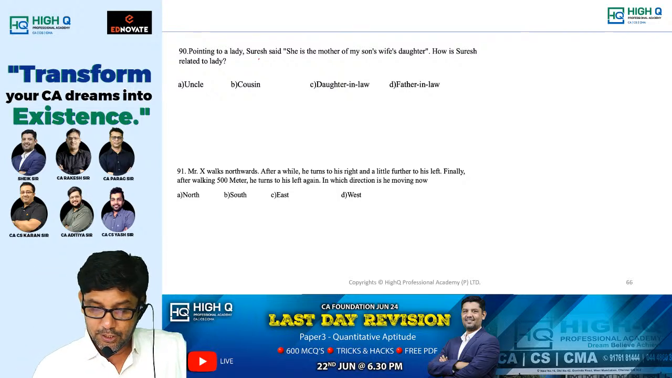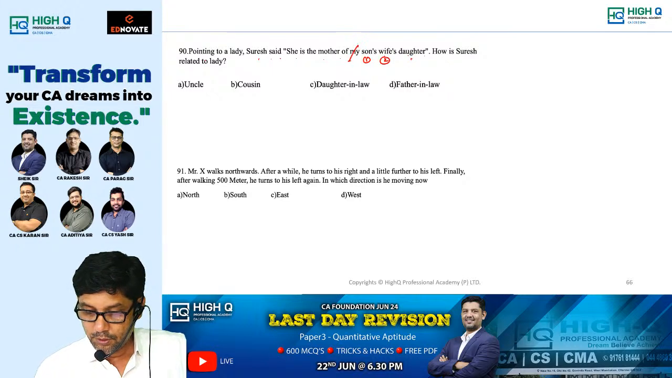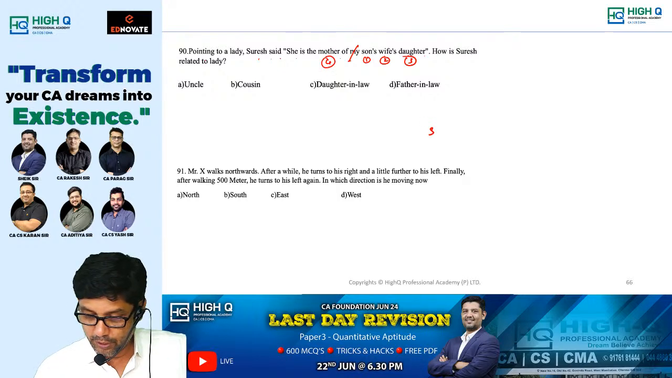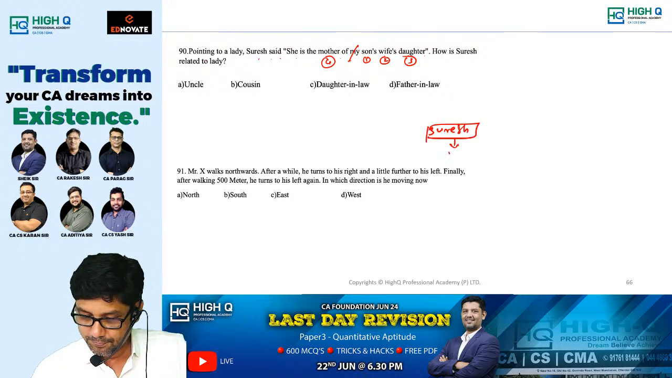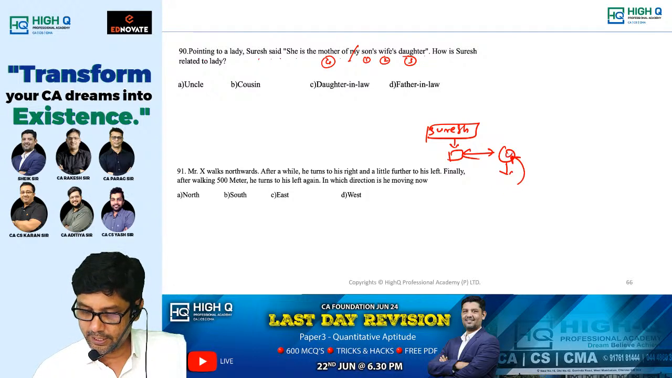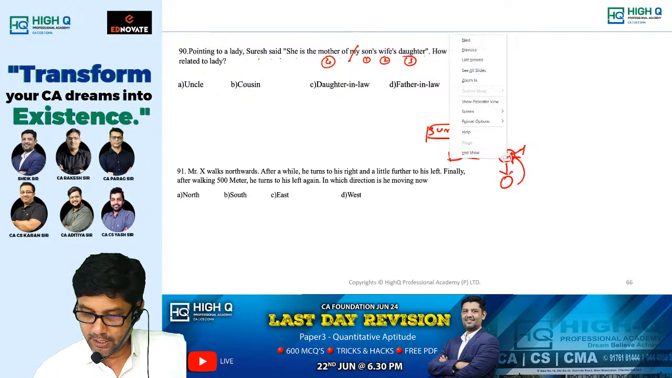Pointing to a lady, Suresh said, she is the mother of my son's wife's daughter. Am I right, my dear? So my, who is my? Suresh. Suresh's son. Son has got wife. Wife has got daughter, and mother. Again we go back to this lady. This is what lady? Now, how is she related, my dear? Daughter-in-law.